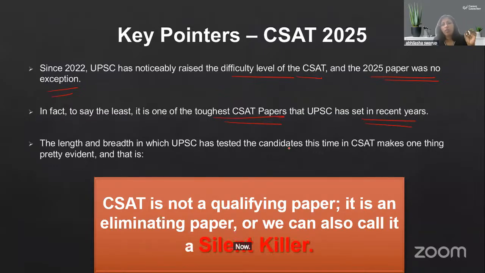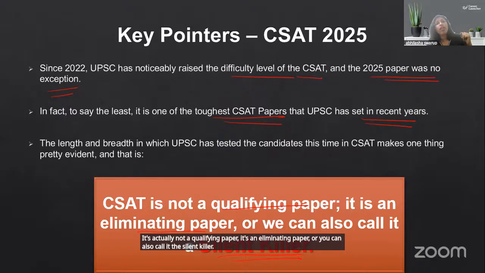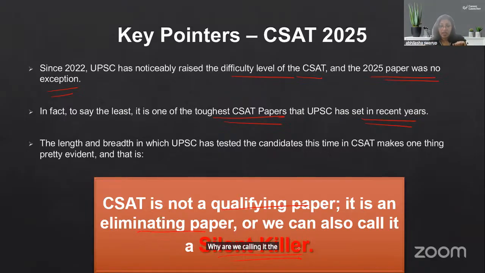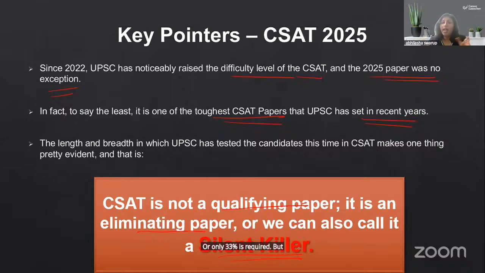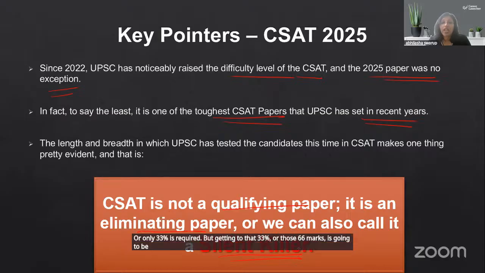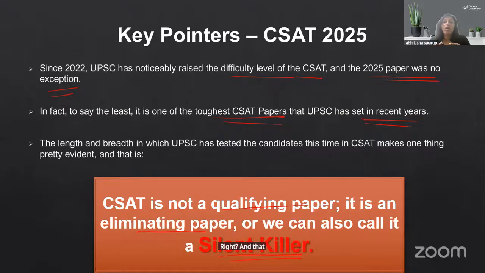Now, the logic for why they're doing it: you think it is a qualifying paper, but it's actually an eliminating paper, or you can also call it the silent killer. Why are we calling it the silent killer? The reason is very simple. Everyone thinks, oh, you only need 66 marks, only 33% is required. But getting to that 33% or those 66 marks is going to be very, very tough. That's the reason it's called the silent killer.